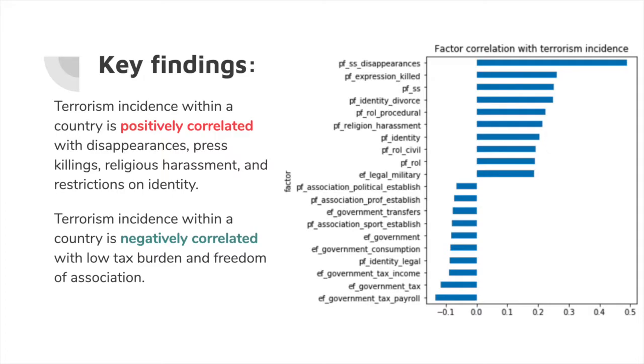Now, on the other hand, those factors that are most negatively correlated with terrorism we found to be low tax burden and also freedom of association.